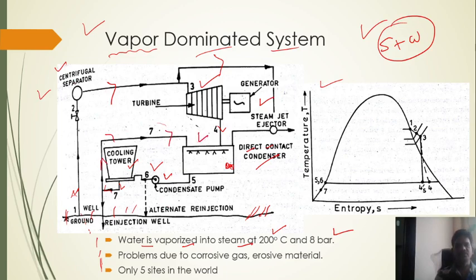Yes. So this is the explanation about the vapor dominated system, guys. Here the water is vaporized into steam at 200 degrees Celsius. What is the pressure required there? 8 bar. The problem is due to corrosive gas and erosive material, because corrosion occurs inside the material, as the gas contains a lot of moisture or dirt. Because of this the parts of the power plant are damaged, and there are only 5 sites in the world. How many sites? Only 5 sites. That is called the vapor dominated system.